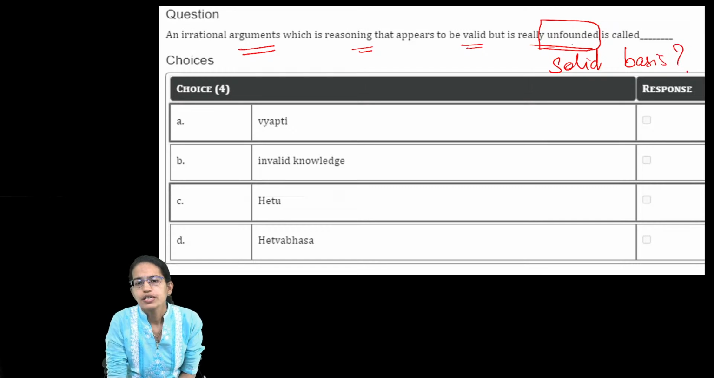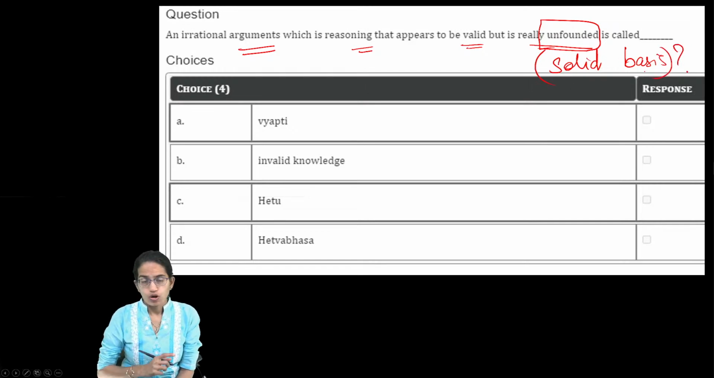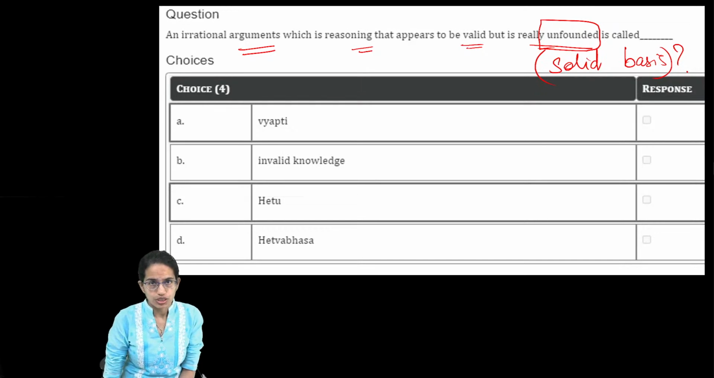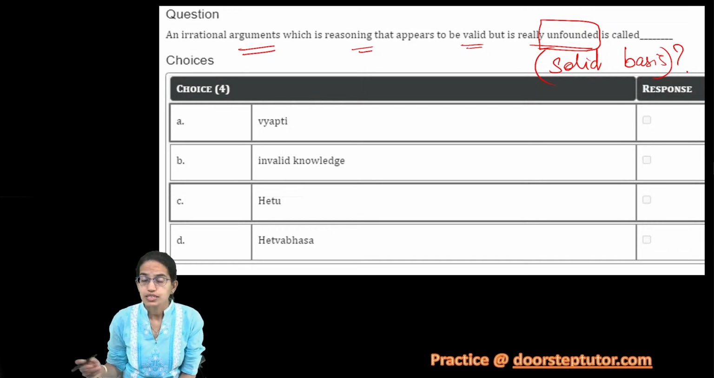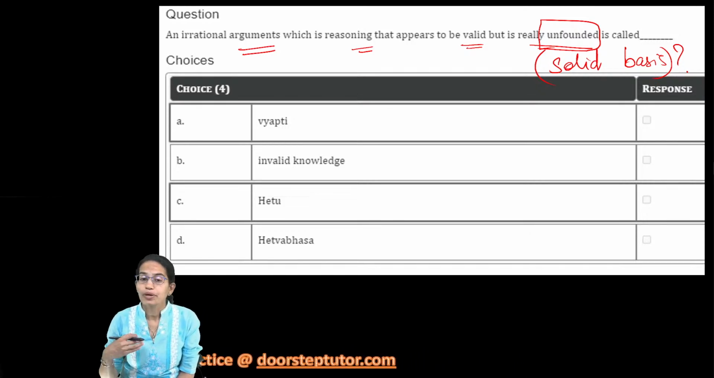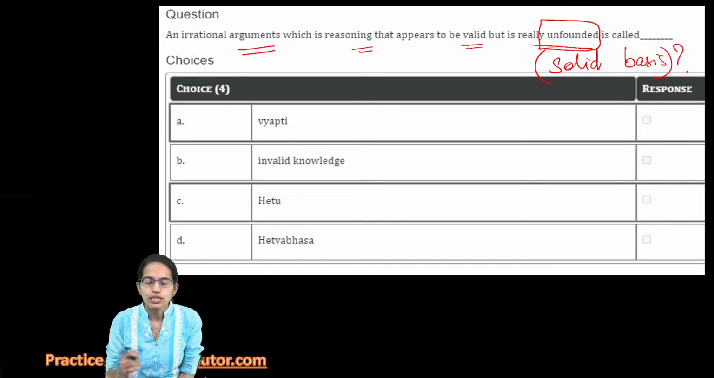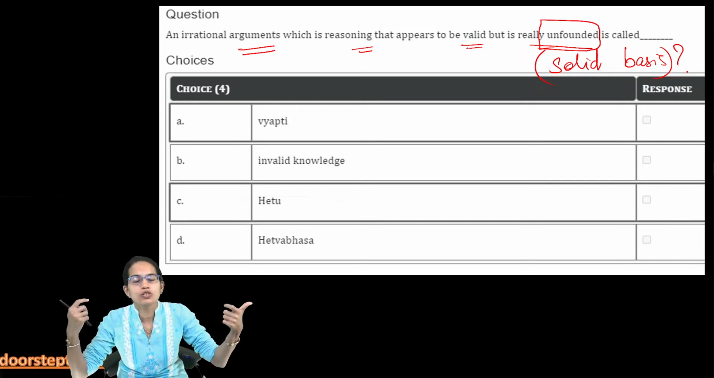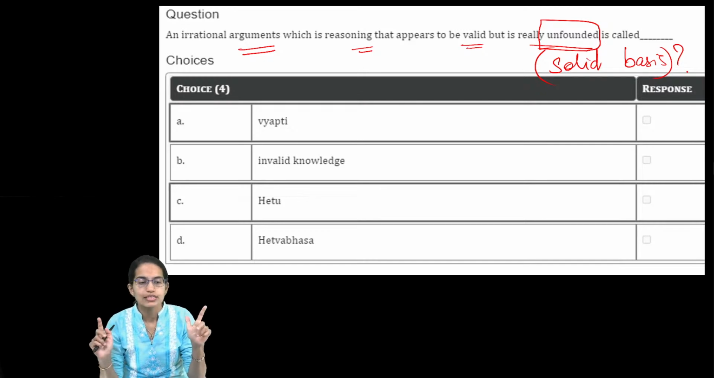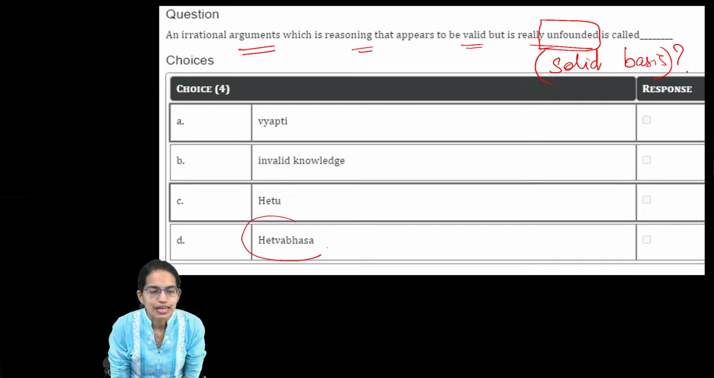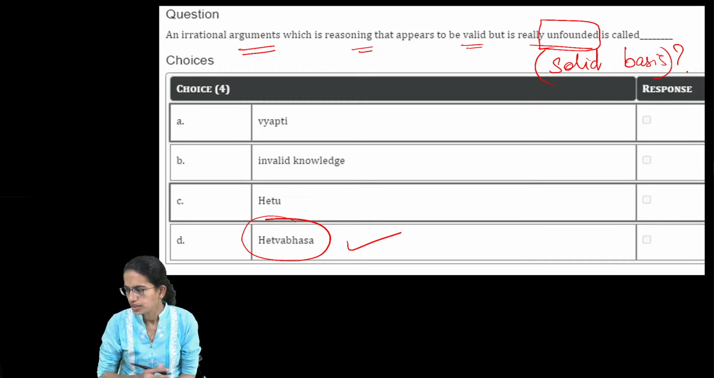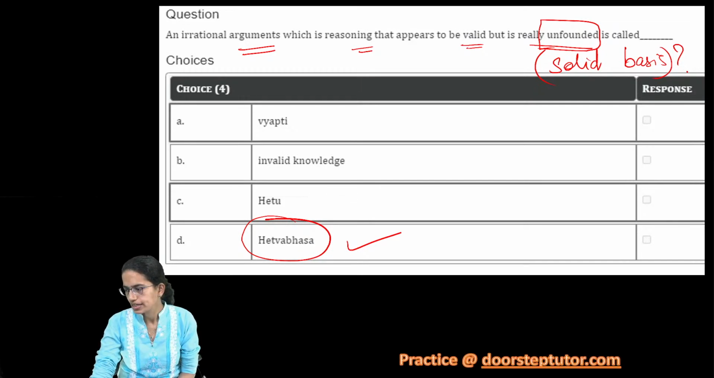Now, as I said, on one end I'm saying that I'm having a leg injury because I fell down, so the reasoning appears to be valid. But at the other end, I'm saying that I'm able to run. So there is a difference, or I could say the inconsistency that appears in the thought process. And this is what is called Hetwabhasa. So Hetwabhasa becomes the right option here. I hope this question gets clear.